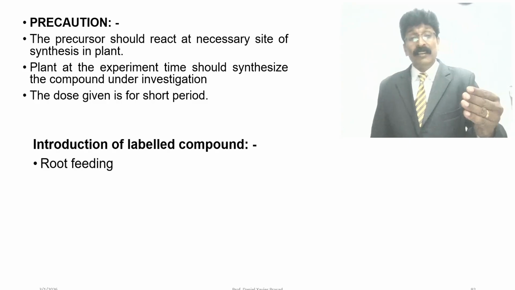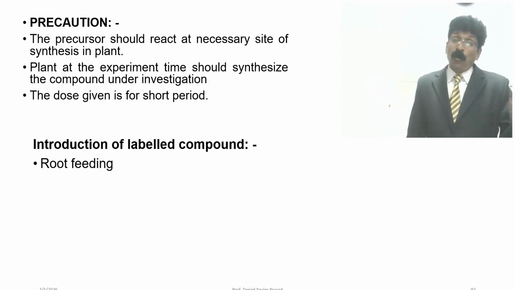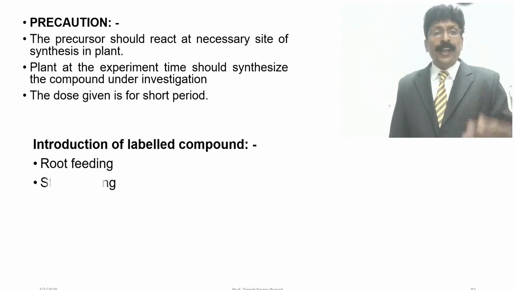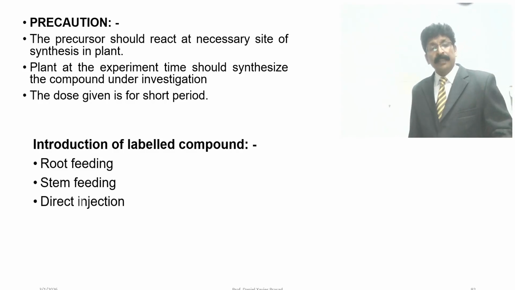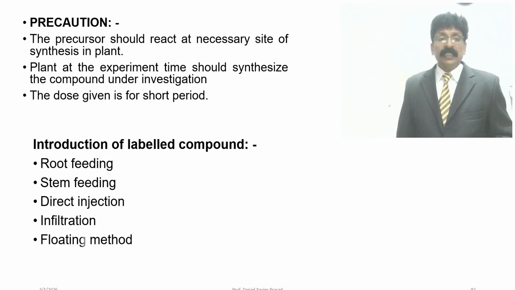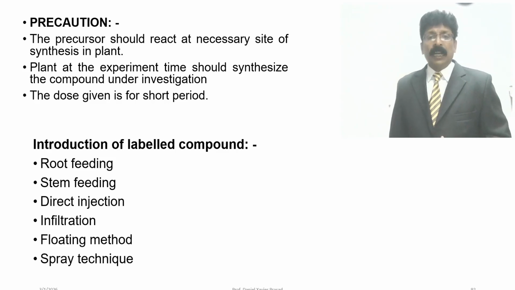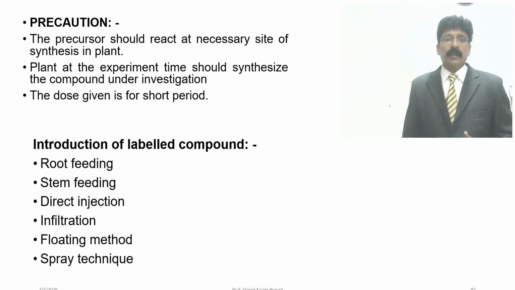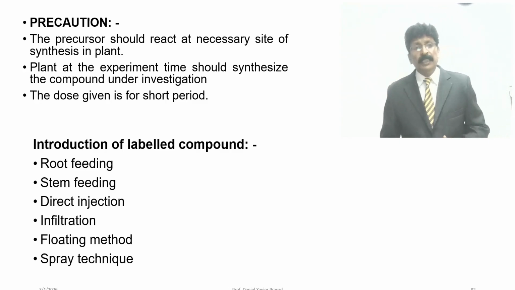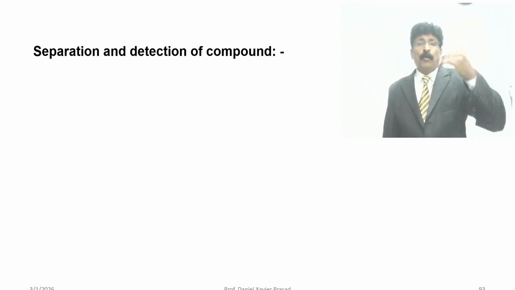Introduction of the labeled compound. How to do the experiment: root feeding, stem feeding, direct injection and infiltration, floating method, and spraying method can be followed. So these are some of the methods. Then comes separation and detection of the compound after injection.